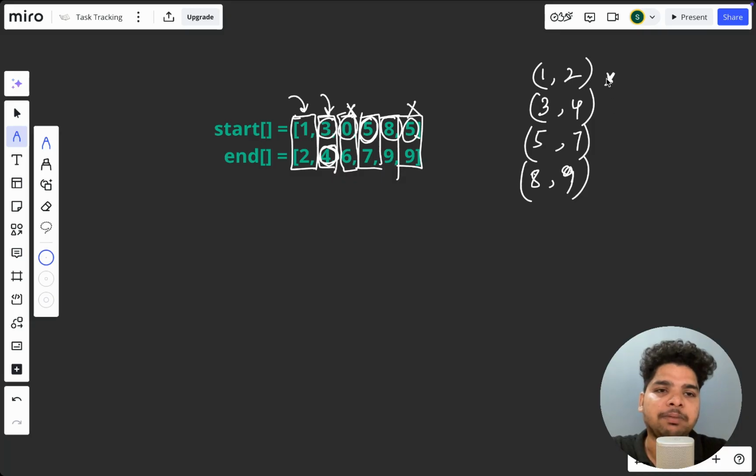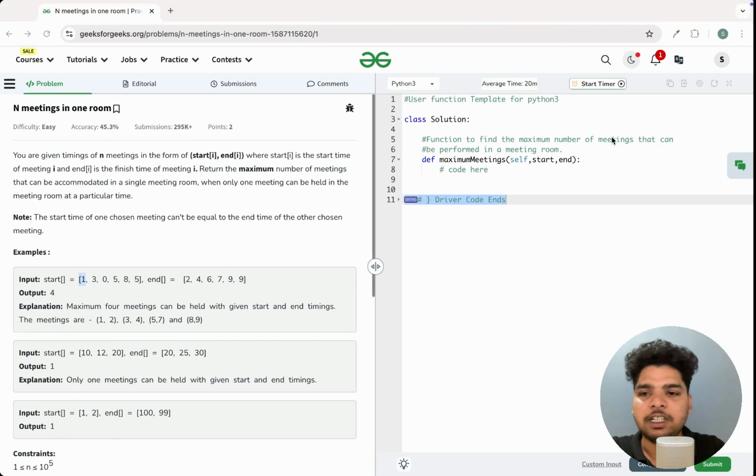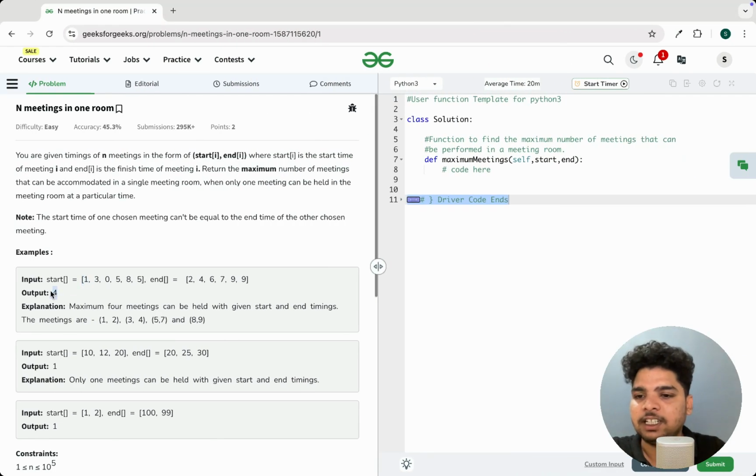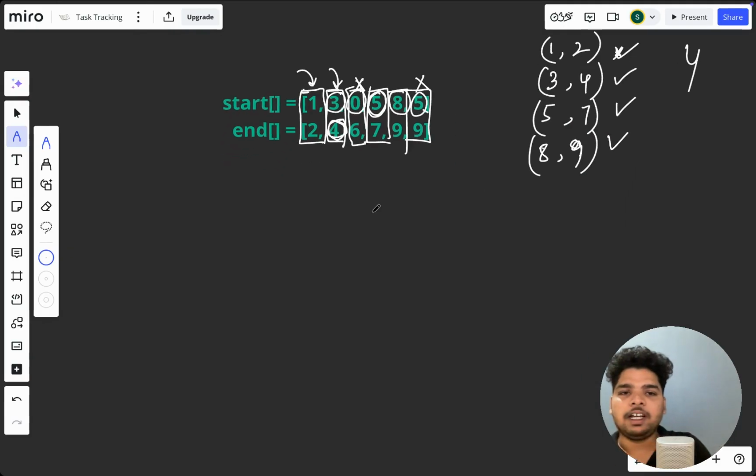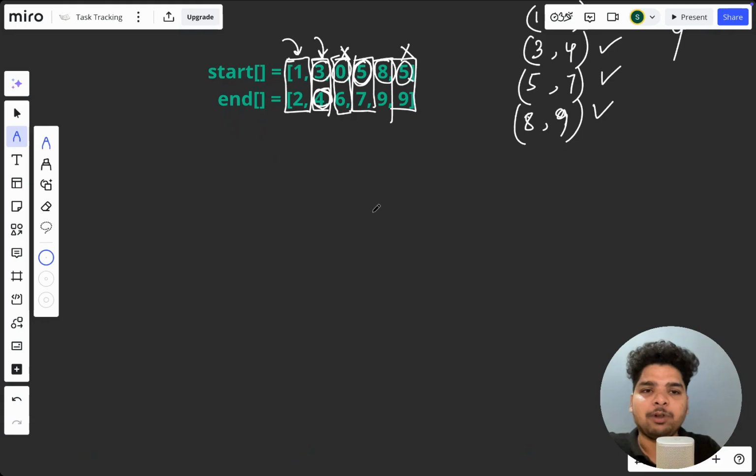So what is the maximum number of meetings we can accommodate in this single room? This is equal to 4. This is the answer. So it is 1 2, 3 4, 5 7, and 8 9. Now let's see how we can approach this problem.